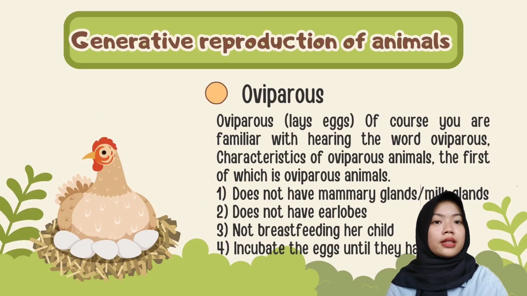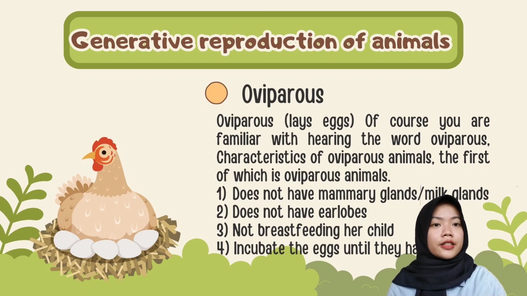Okay, kids, next we will discuss generative animal reproduction. As you have said, there are three types of generative animal reproduction. The first is oviparous, laying eggs. Of course, you are familiar with hearing the word oviparous. Okay, kids.